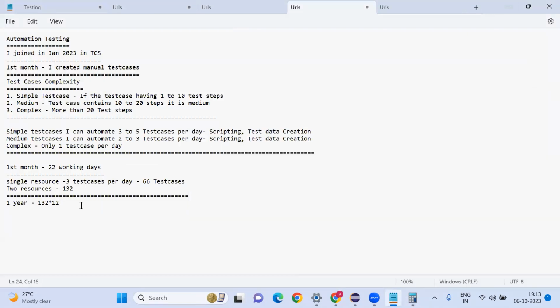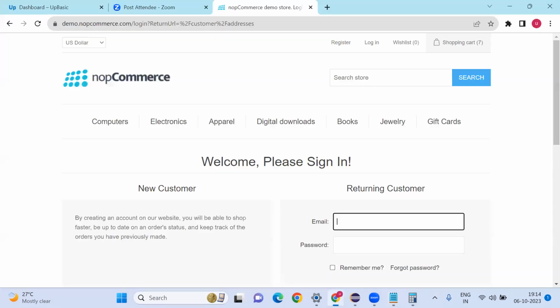But it is not possible, so I can say an average of 1000 test cases. Two resources completely working on automation automated 1000 test cases for 1 year. Suppose any release is there, and they are planning to release the application to the market.